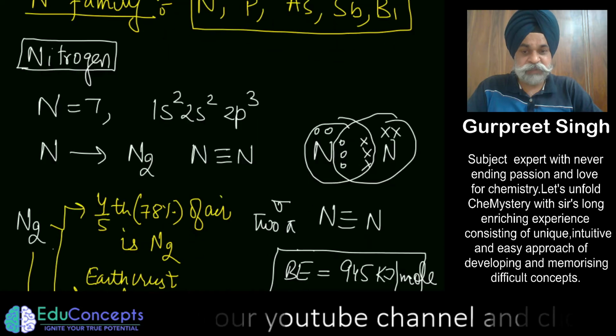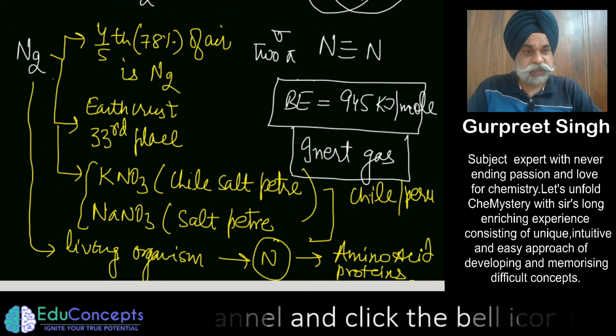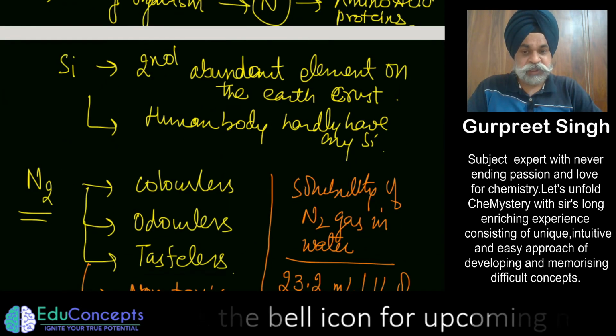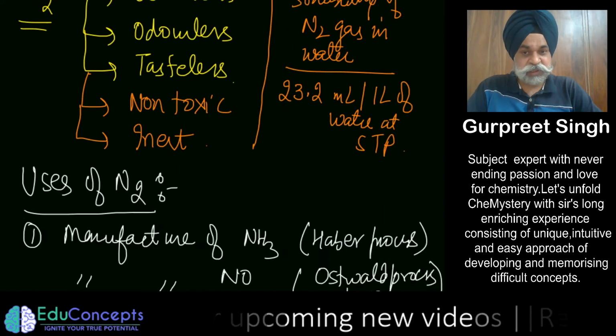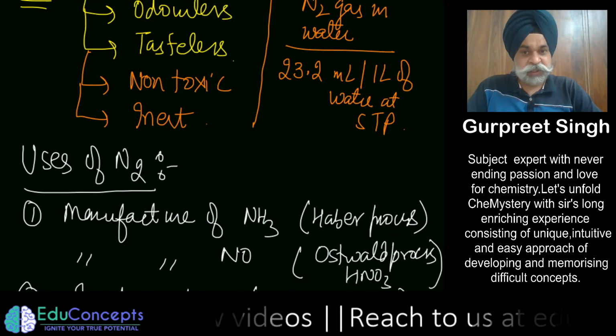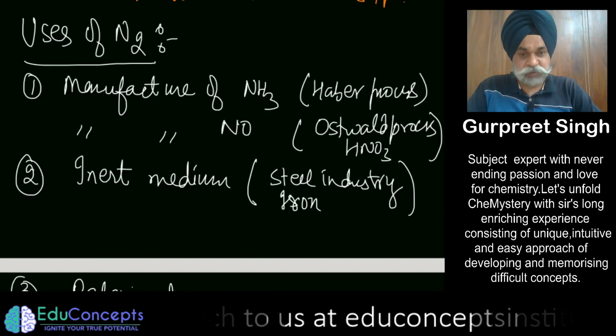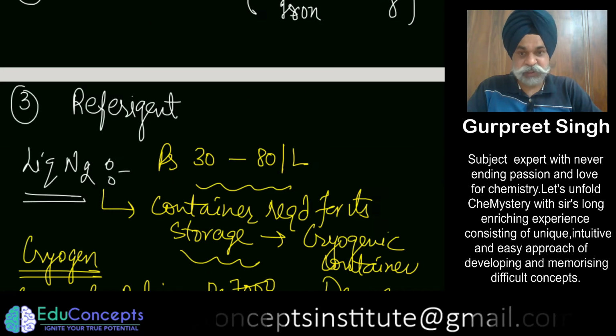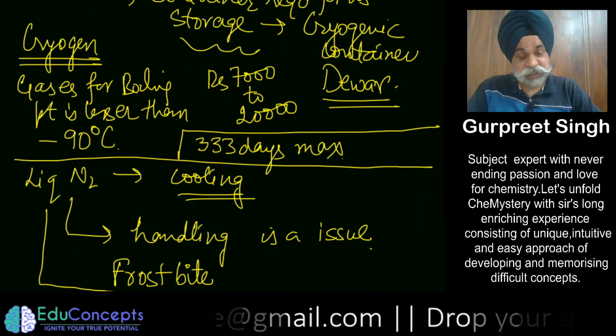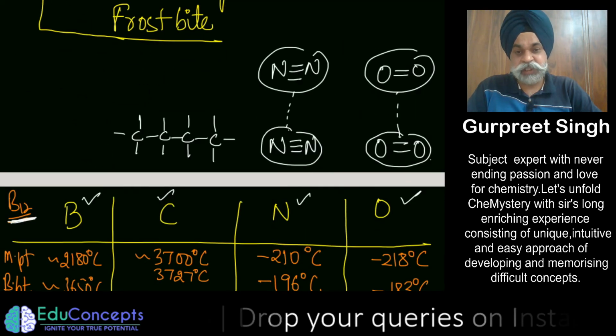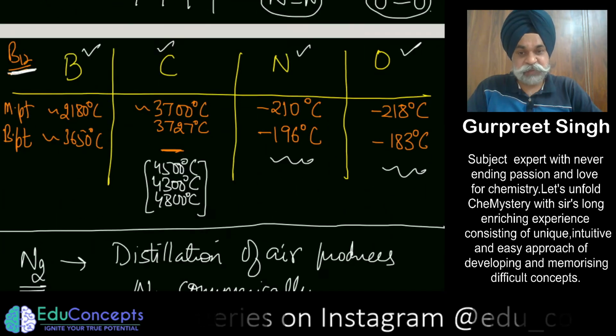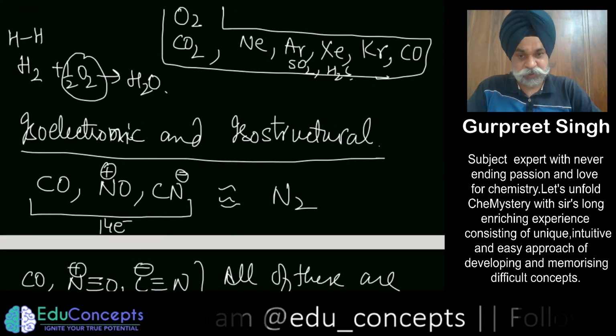So we just started with nitrogen and its abundance in nature, then the physical properties: non-toxic, non-corrosive, tasteless, odorless, low solubility in water. Then the uses. I intentionally started with the uses so that you could feel it. Then we also explained how it is being produced.